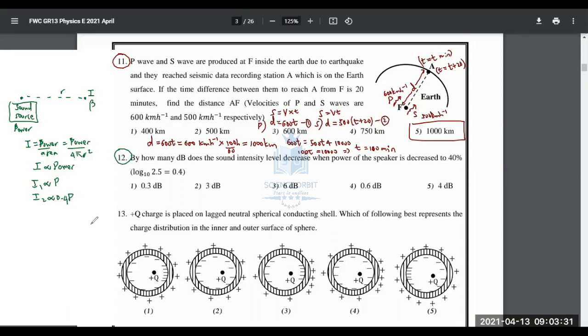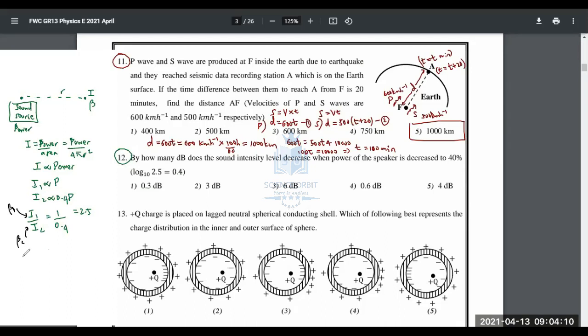When you decrease the power, intensity will also decrease. If intensity decreases, beta will also decrease. So when I divide these two, I1 over I2 is given by 1 over 0.4. That is actually 2.5. That's good news because they have given us log 2.5. And when there are two different intensities, there will be two different intensity levels. The intensity level corresponding to I1 is beta 1. Intensity level corresponding to I2 is beta 2. We all know that equation. What is that equation, people?